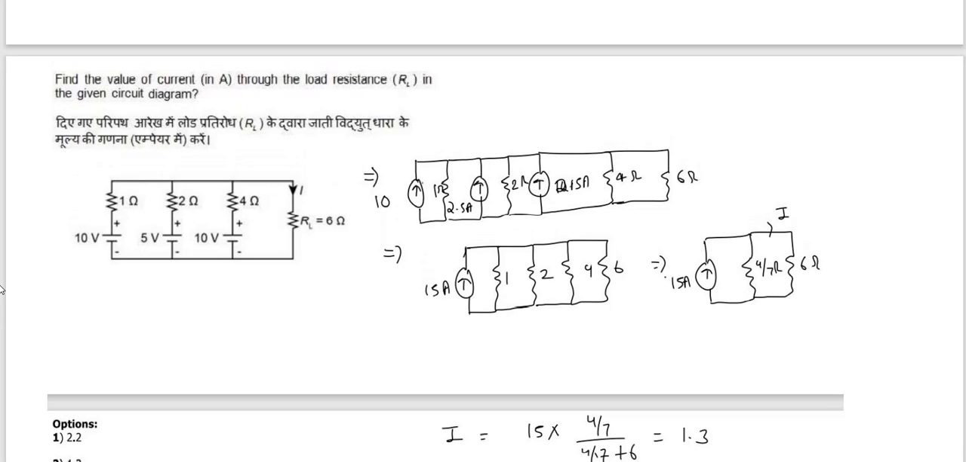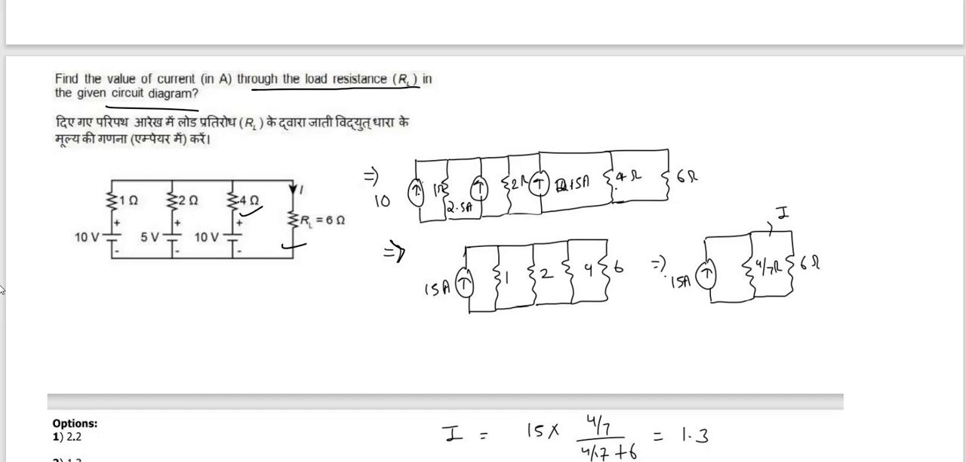Okay, find the value of current through the load resistance in the given circuit diagram. Okay, so this is the circuit. We have to convert this circuit, these are voltage sources with series resistance, and we can convert this circuit into current sources with parallel resistance. Okay, now we can convert: 10 ampere current source, 2.5 ampere, 2.15, okay, 0.15, and 4 ohm and 6 ohm are in parallel.